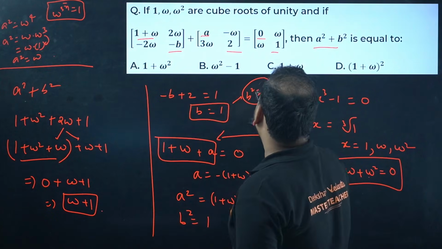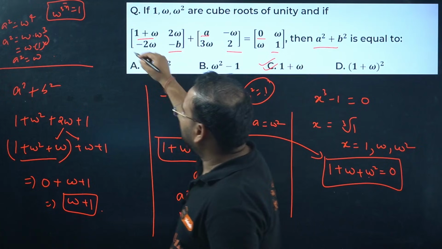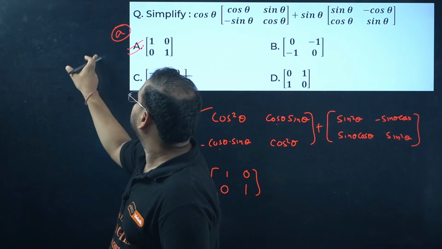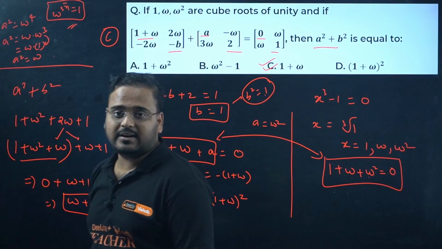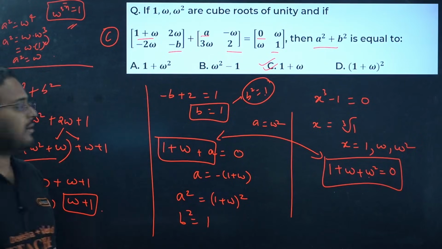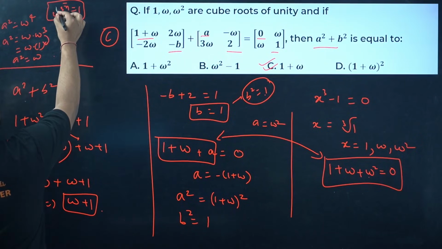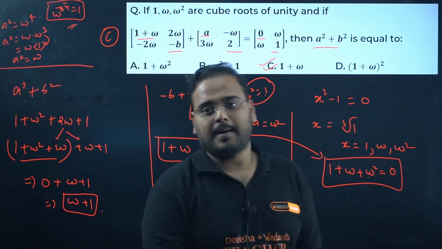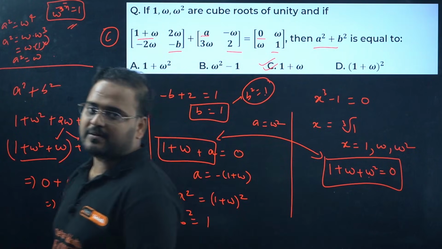Same thing I got. You want to use any method? Your choice. For this method number 2, you have to use omega power 3n is 1. That's the technique. Omega power 3n, this is 3n, is 1. That's the technique. Okay, omega power 3n is 1.